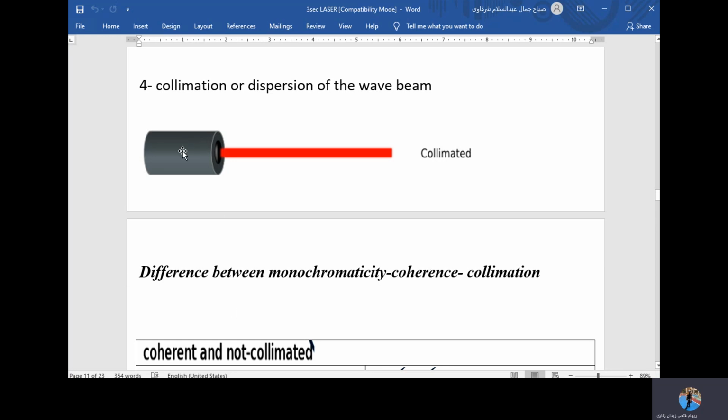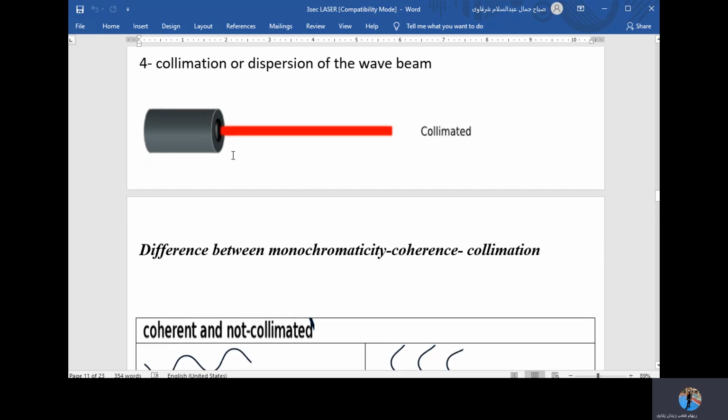As you see here, this is the source of the laser and the beam is coming out. As you see here, the beam is not scattered. Scattered means the diameter at the start is not the same as at the end. So this means that it's not getting wider, it's not getting scattered or dispersed as we go away from the source.